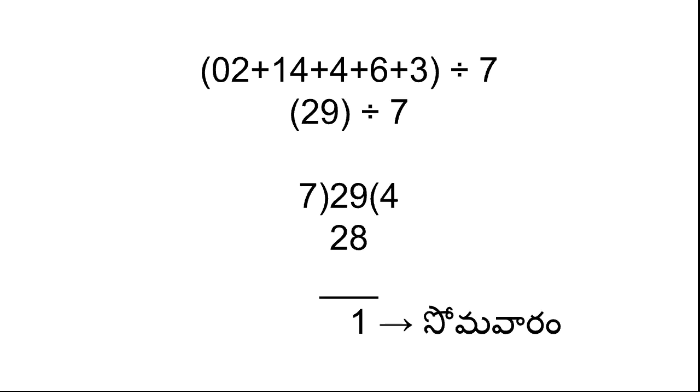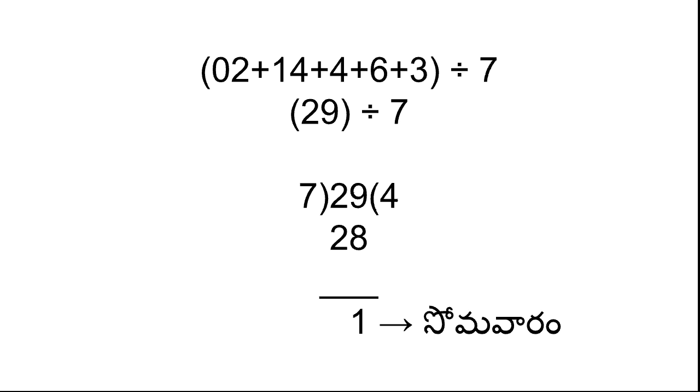So first, the day is 2, and for 2014 the last 2 digits are written as 14, plus the June month code is 4, and 2014 is in the centenary 2000 to 2099, so it is 6, and plus the number of leap years in the last 2 digits of the year, that is 14. How many leap years are there?